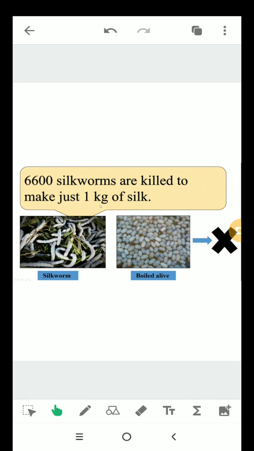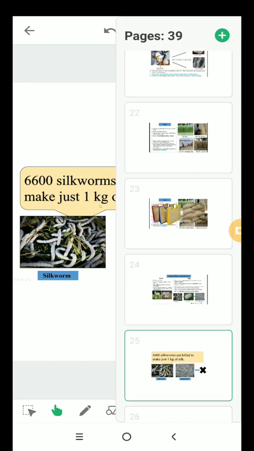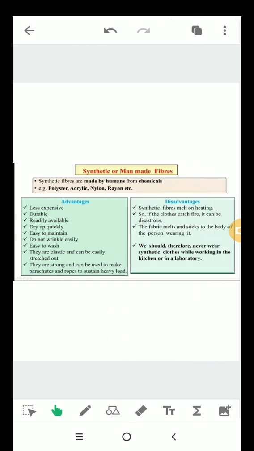Let's now study about synthetic fibers or man-made fibers. Synthetic fibers are made by humans from chemicals. For example, polyester, acrylic, nylon, rayon, etc. There are some advantages and disadvantages.